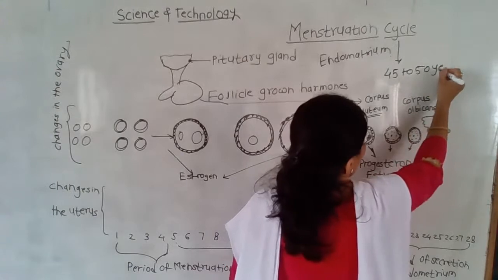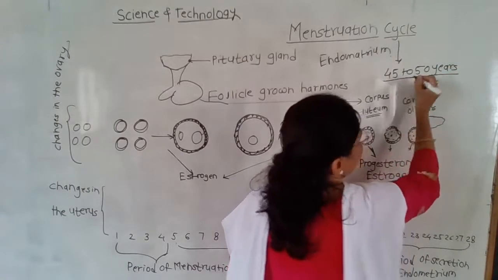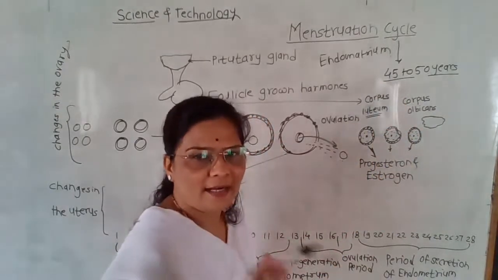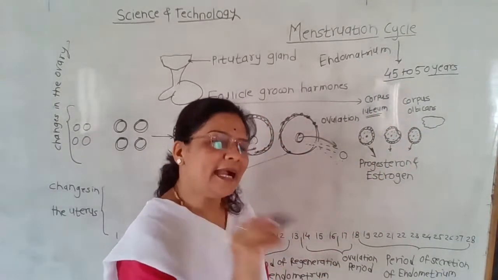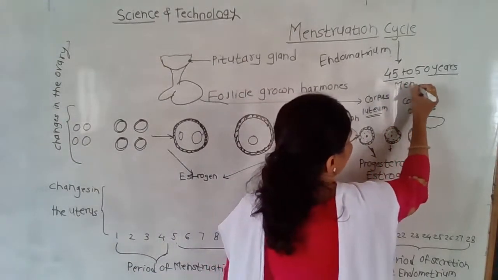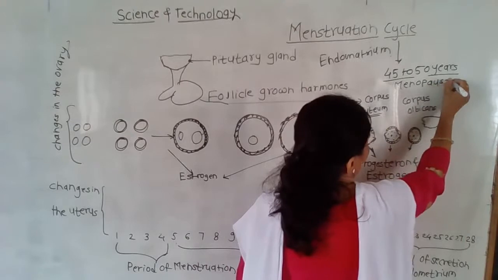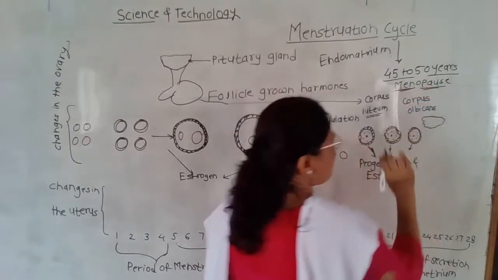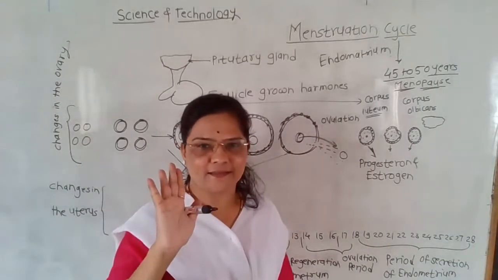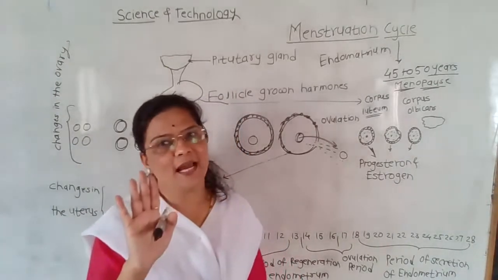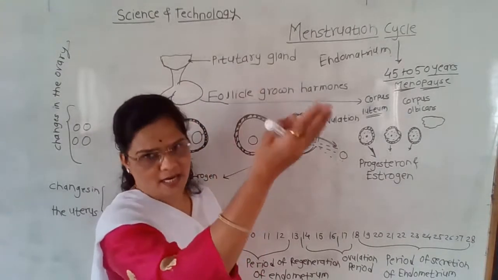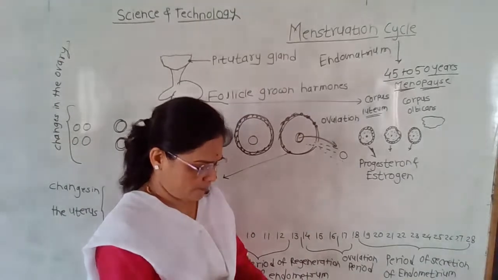Whenever the menstruation cycle totally stops, in that situation, scientifically we call it menopause. Menopause, that is the pause, stoppage of the menstruation cycle. Totally at that time, at the age of 45 years to 50 years, that may be variable.